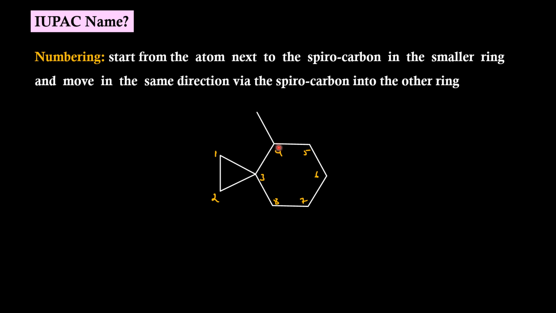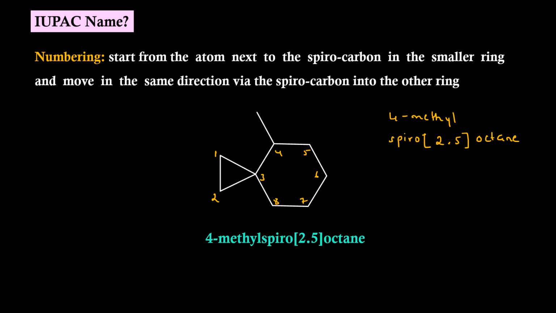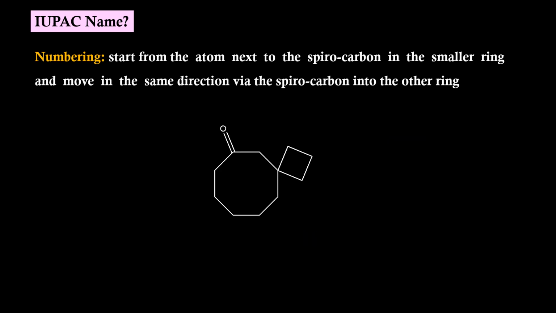Secondary prefix is 4-methyl. Spiro[2.5]octane. IUPAC name will be 4-methylspiro[2.5]octane.